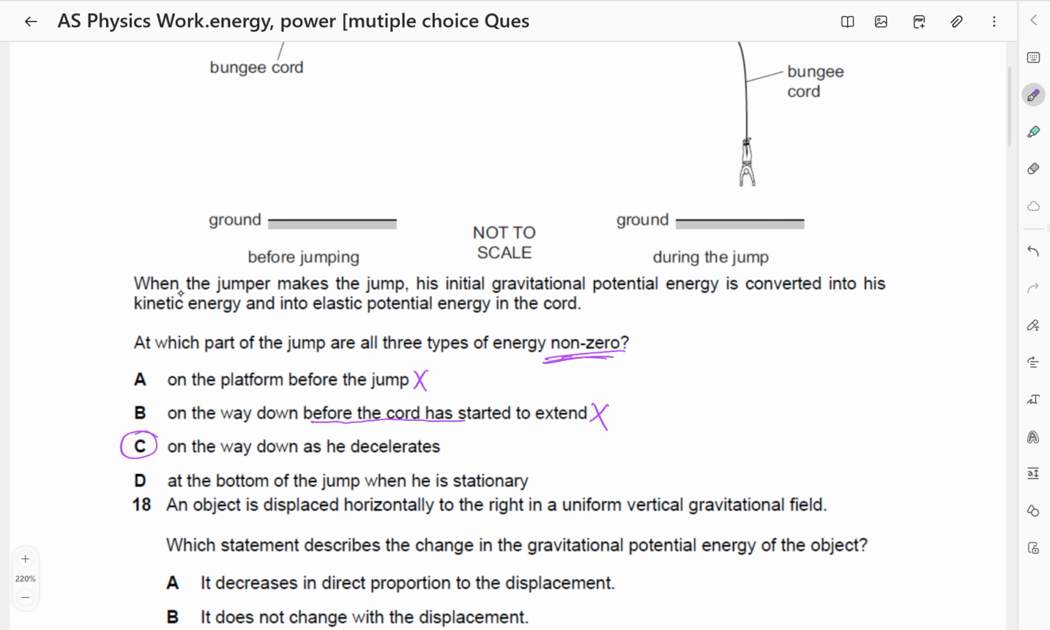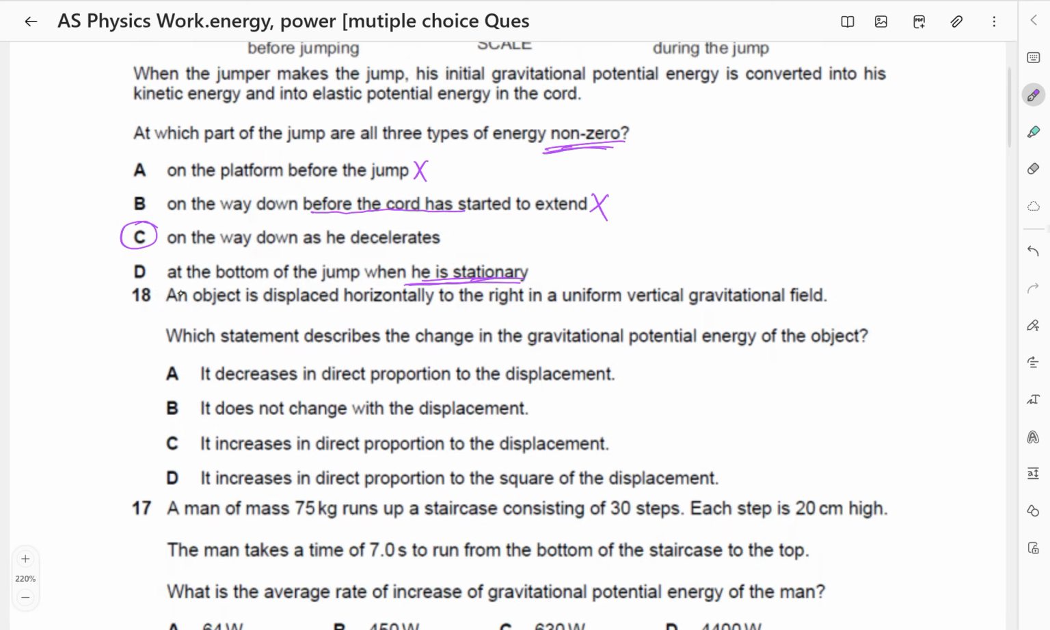On the way down, as he decelerates, kinetic energy is decreasing. The cord is stretching. There is elastic potential energy. Of course, he is a certain height above the ground, so there is also gravitational potential energy. At the bottom of the jump, when he is stationary, kinetic energy is zero. Although there is maximum elastic potential energy, the gravitational potential energy goes to zero. So the answer is C.